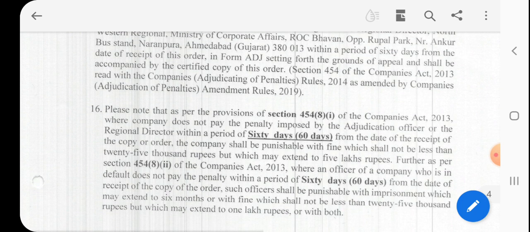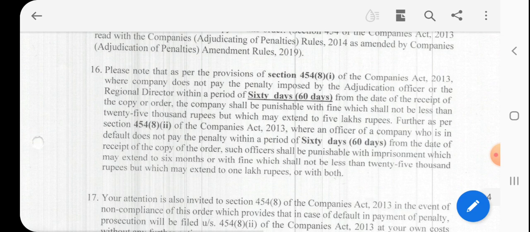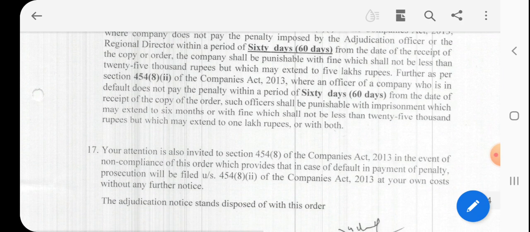In case of failure to comply with this order within 60 days from the date of the receipt of the copy of the order, the company shall be punishable with a fine which is not less than 25,000 rupees but may extend to 5 lakh rupees, and the officer in default, if payment is not made, shall be punishable with imprisonment which may extend to 6 months or with fine which shall not be less than 25,000 rupees but may extend to 1 lakh rupees, or both.